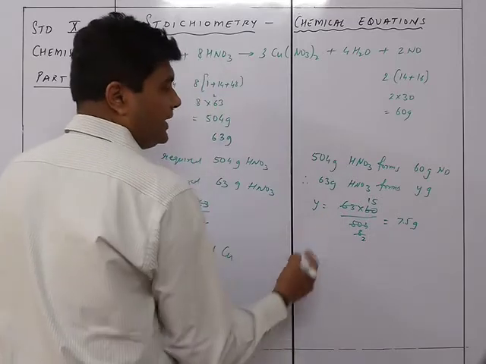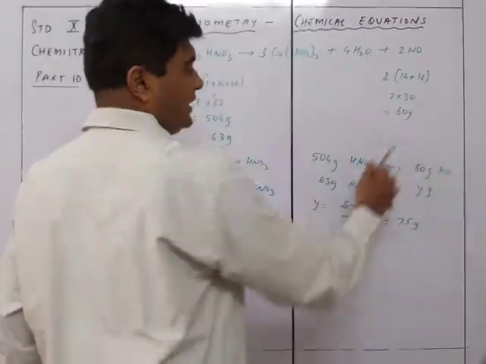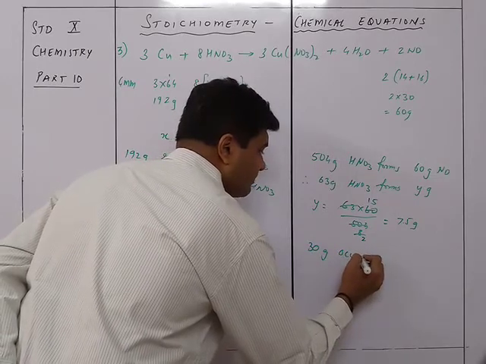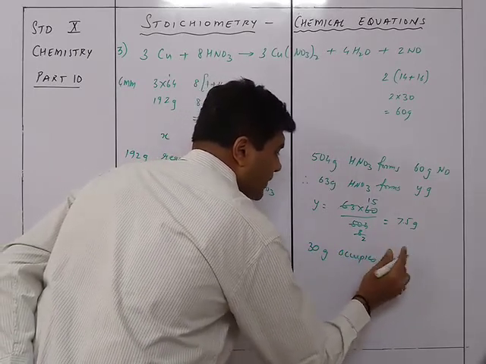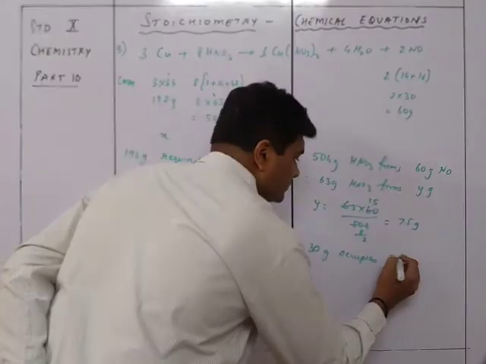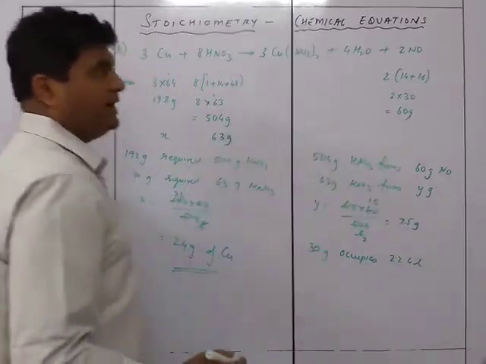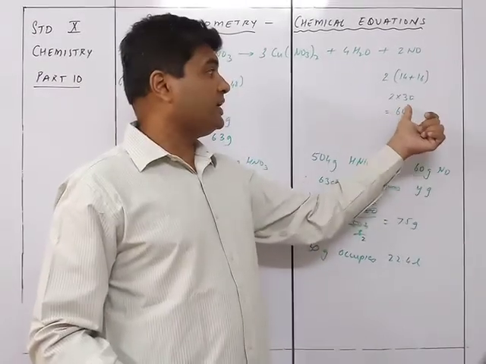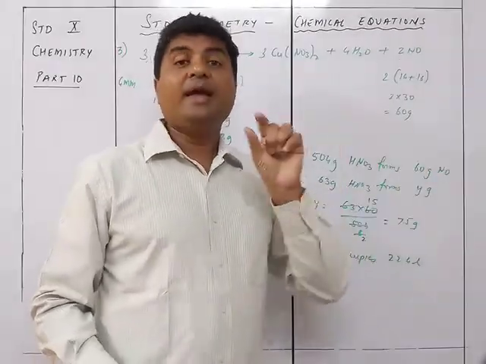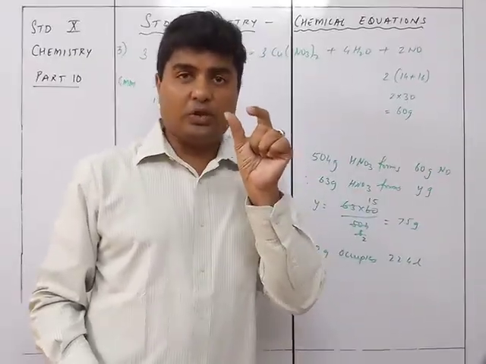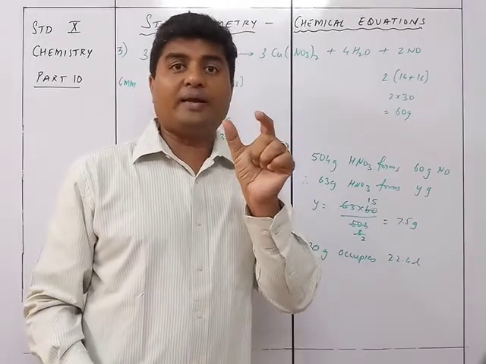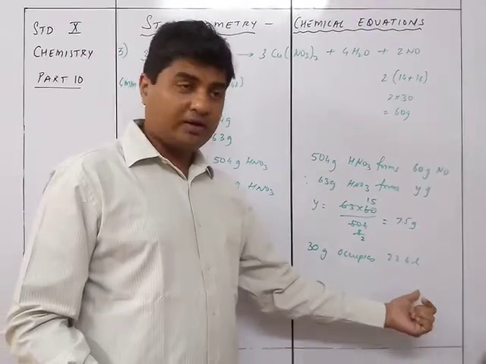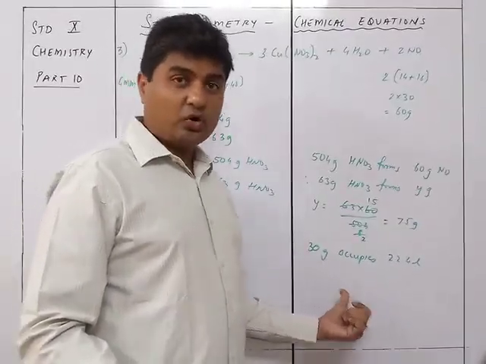Now we know that NO is 30. So 30 grams occupies 22.4 liters. Now pay attention over here, listen carefully: this 2NO doesn't mean that 60 grams means 22.4 liters. NO is the molecule. What is the mass of the NO molecule? It is 30 grams. That's why 30 grams occupies 22.4 liters. Don't make this 60, or you go wrong.